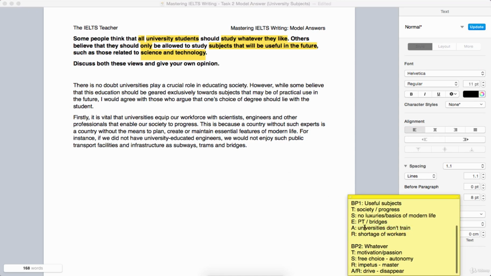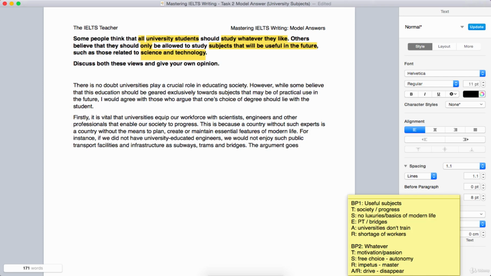Okay, one more sentence here, because usually when we've got the A and the R, they can combine together, kind of like I was going to do down here. So we just want to write one more. Here's an expression that's quite nice. The argument goes. Now, because I've written this in, I am now separating myself from the viewpoint, from what follows in this sentence. Here we can see this is all my own view because I didn't write any language that separated myself from the content. This time I'm going to write that because I do not believe that we would have a shortage of workers if we didn't force universities to train their students in this way.